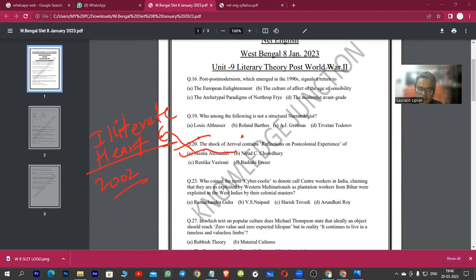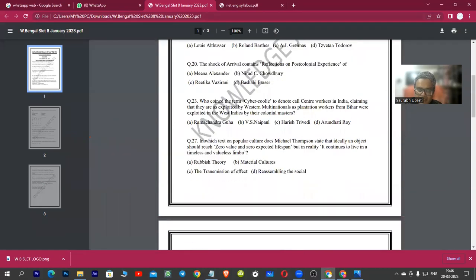Okay, so let's move on to question number 23, guys, a very interesting question. Who coined the term cyber coolie to denote call center workers in India, claiming that they are exploited by Western multinationals as plantation workers from Bihar were exploited in the West Indies by their colonial masters?